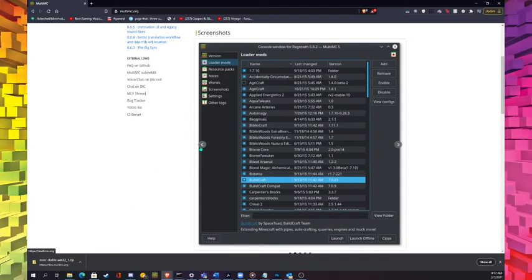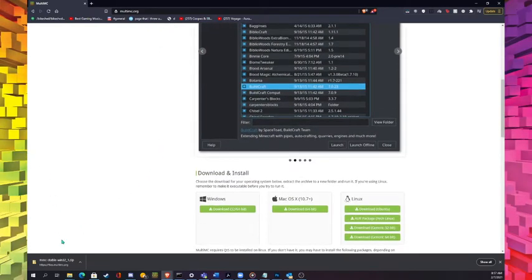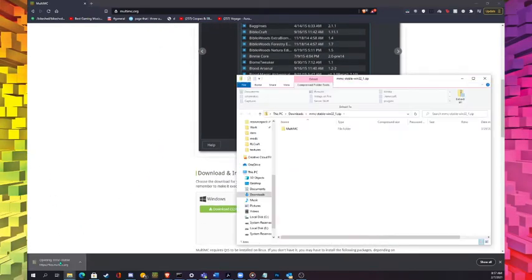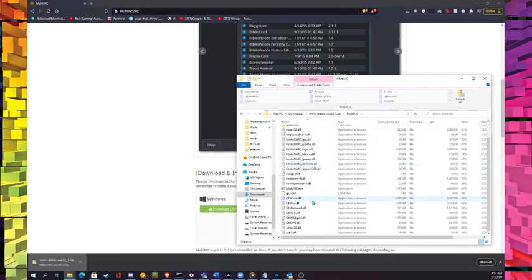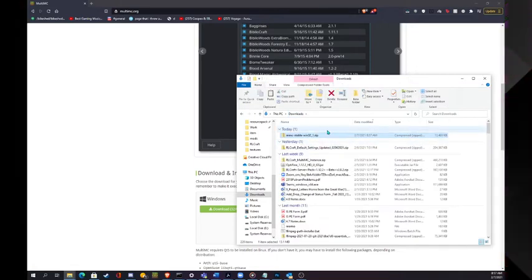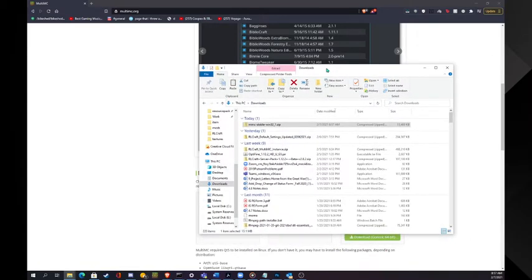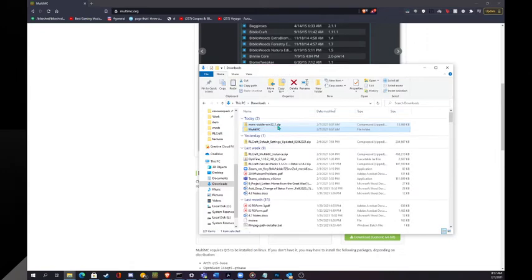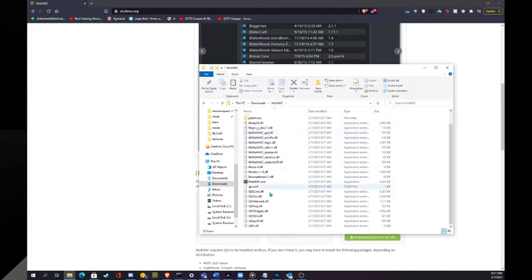Yeah, so it's nice. You want to open this, and then inside there's a folder called MultiMC, which is just a bunch of stuff, right? So you want to take this and extract it. So now there should be a folder up here, yeah. And then you just go and you run multimc.exe.